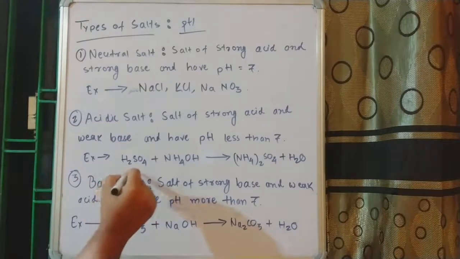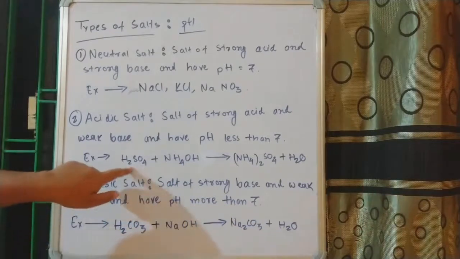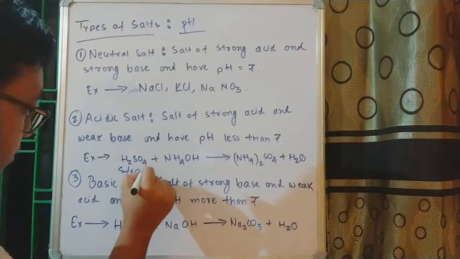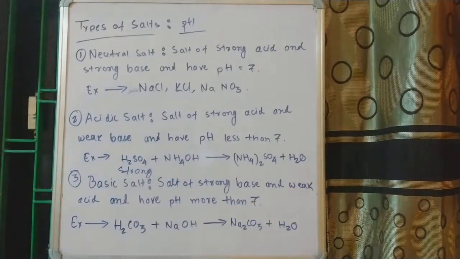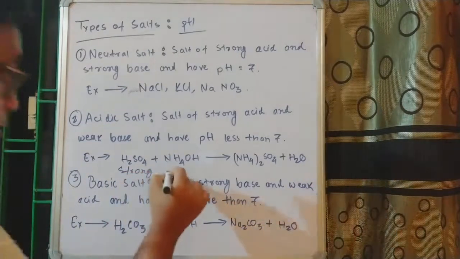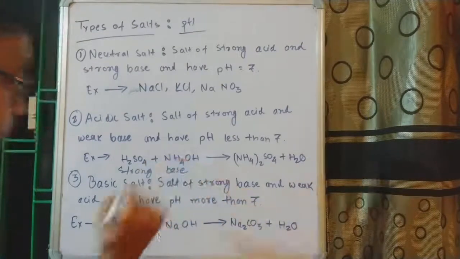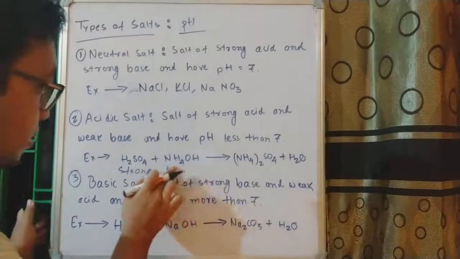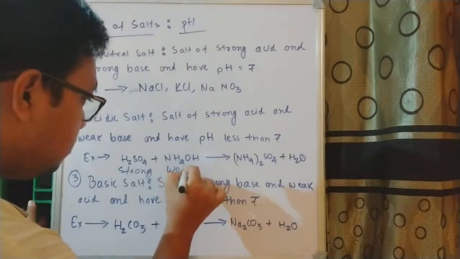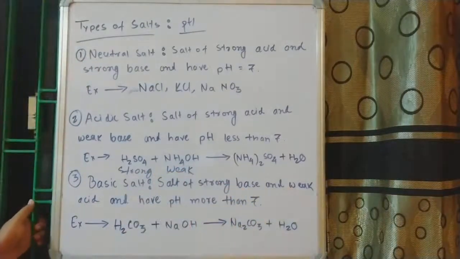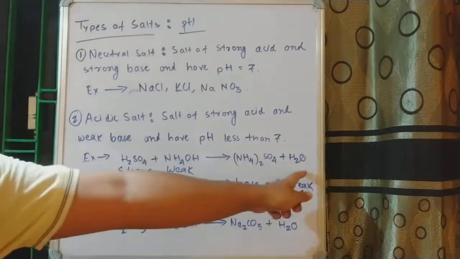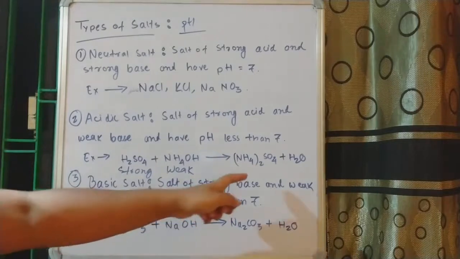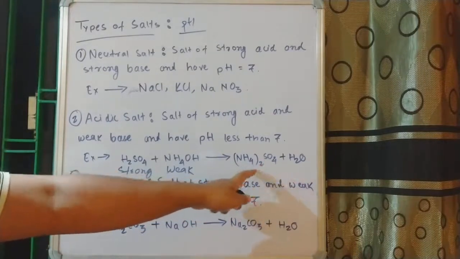Here you can see this is sulfuric acid, and sulfuric acid is a strong acid, whereas its counterpart, the base, is a weak base. We have ammonium hydroxide. So when a strong acid and a weak base react, it gives us water and this particular salt known as ammonium sulfate, and this ammonium sulfate is slightly acidic in nature.